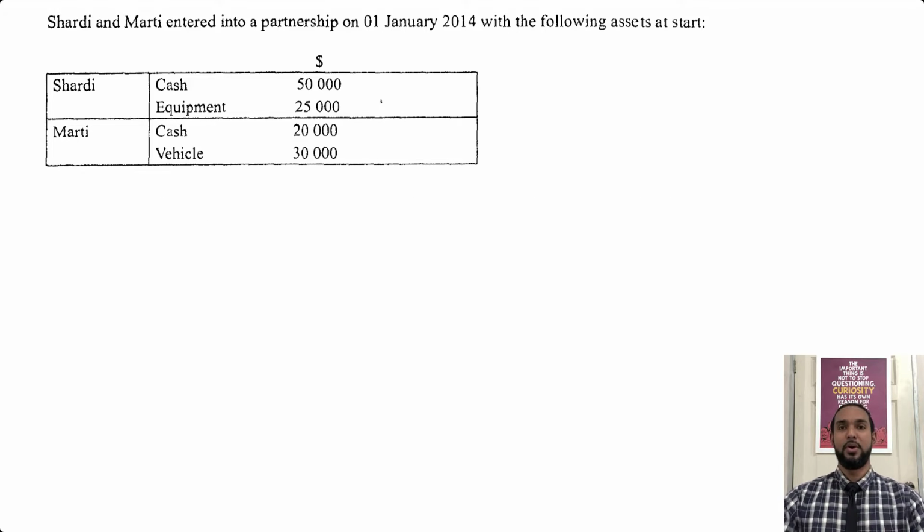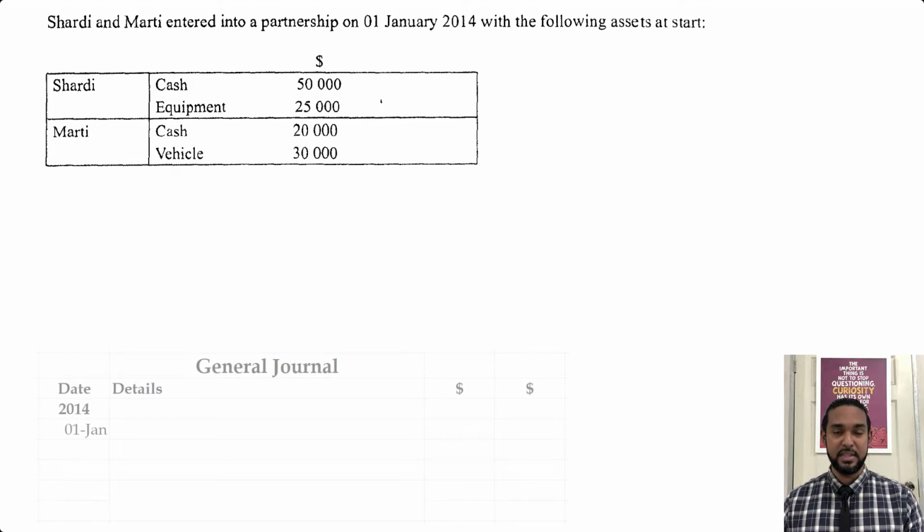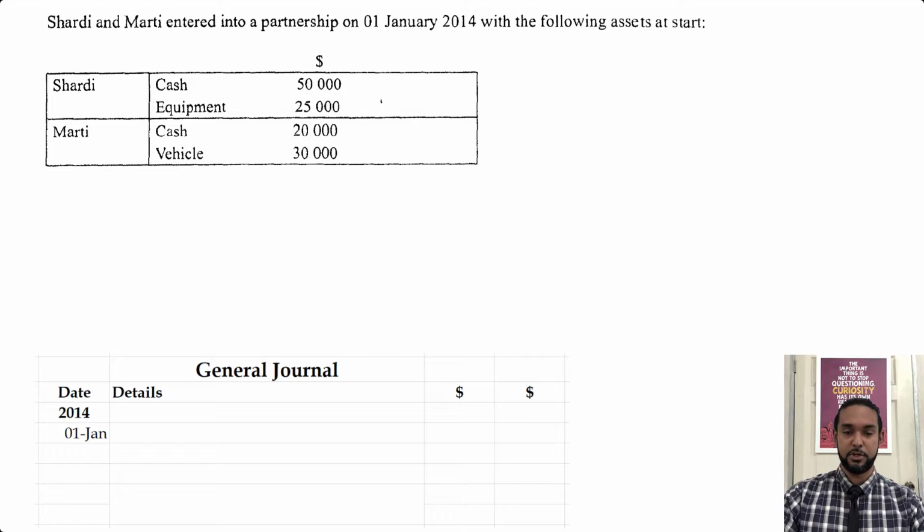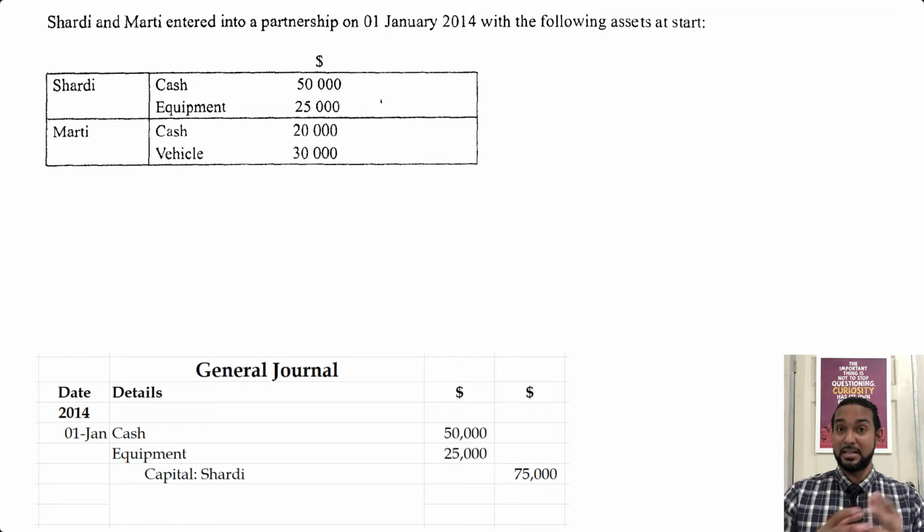So we know once assets are introduced, the asset balances are increasing. Therefore, we'll need to debit the assets. Okay, so let's enter Shadi's information first. As you know, with journal entries, we enter the debit entries first. The asset accounts will be debited for the values of the assets being brought in: cash $50,000, equipment $25,000. The corresponding credit will go to capital for $75,000, because remember, any resource introduced by the owner is classified as capital. And yes, it will also be assets because of the dual nature of accounting. One transaction affects both the debit and credit side equally.